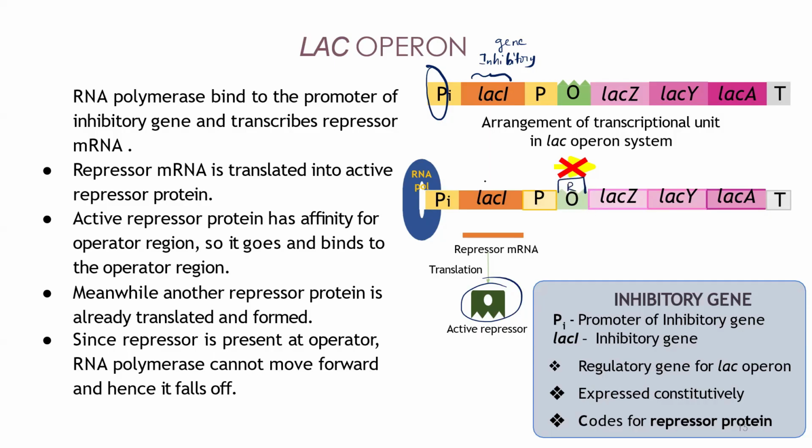When it binds to the operator region, this RNA polymerase can come up to here, but it will face difficulty passing through this region because there is obstruction by the repressor present here. So this enzyme will not be produced, this enzyme will not be produced, this enzyme will not be produced. Understood? Is it making sense? So remember, this is an inhibitory gene.